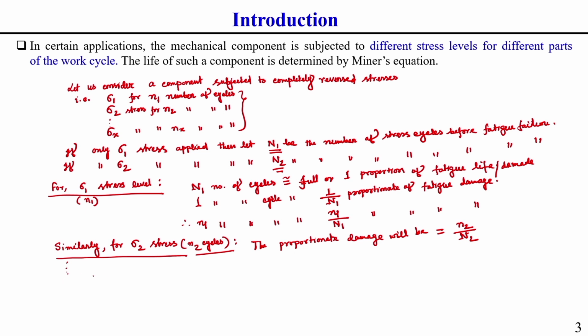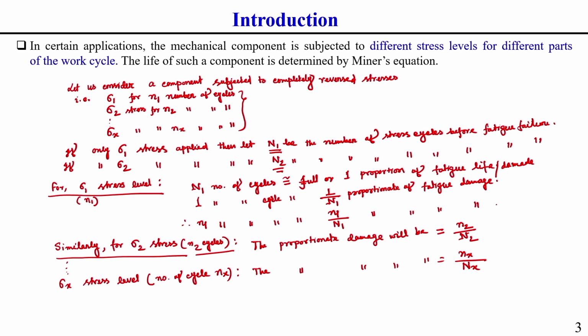For that, let us consider sigma x stress level, where the number of cycles we consider is n x. So, for the sigma x stress level, the proportionate damage will be n x by capital N x, correct. This we can write.